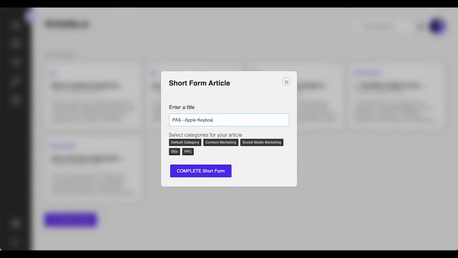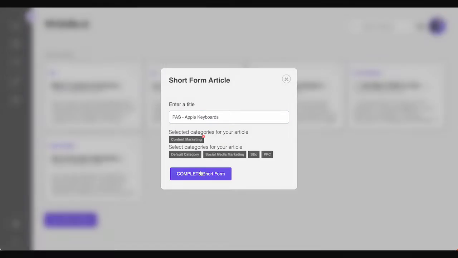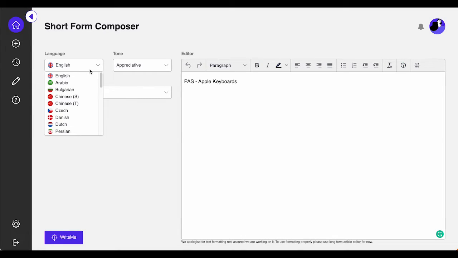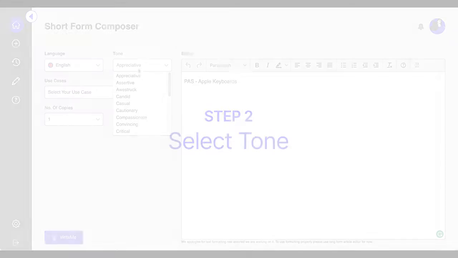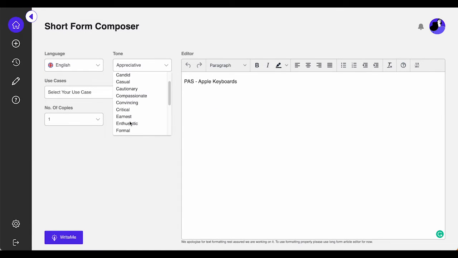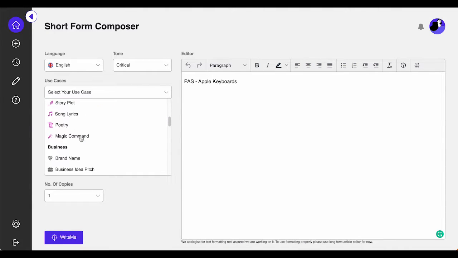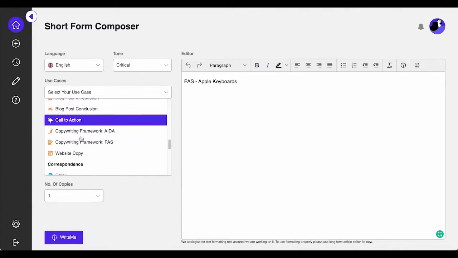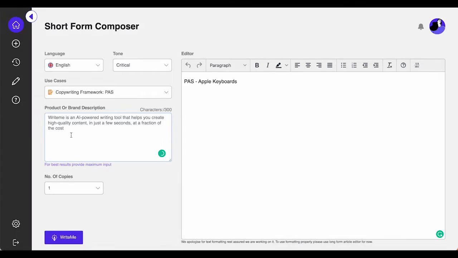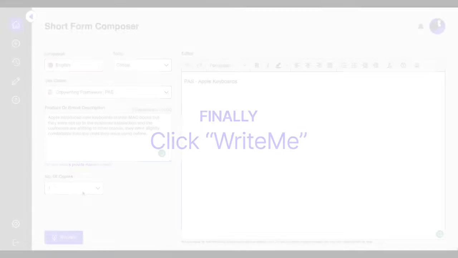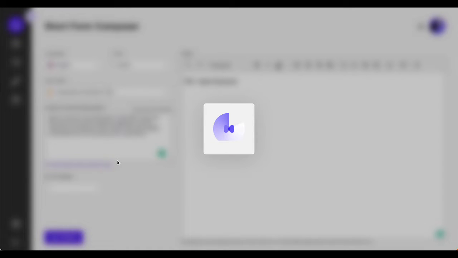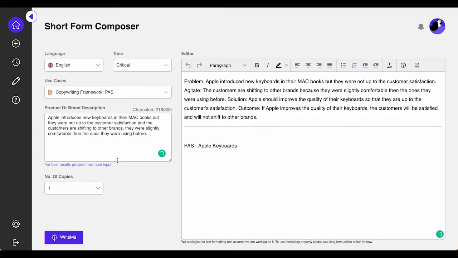Today I am going to share how you can use WriteMe.ai to write engaging sales copies using PAS format in a few easy steps. As you know, first you have to select your desired language, your tone of voice, and your preferred use case. Then, input some relevant information for PAS writing. You can enter keywords, phrases, main context, titles, and goal of PAS writing. Finally, simply click Write Me. That's it, time to bring more leads with your fresh new PAS copywriting.